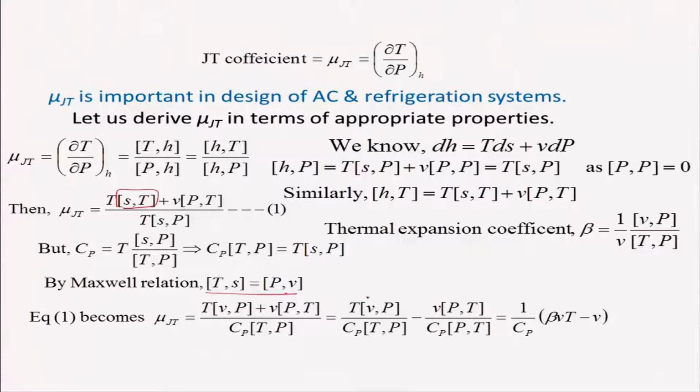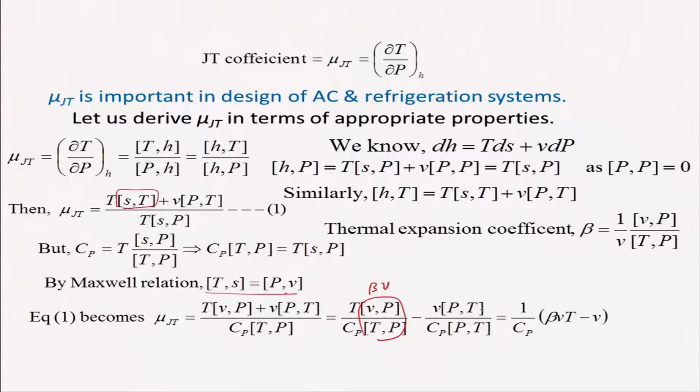So this expression becomes like this, and then Vp over Tp is nothing but the thermal expansion coefficient. So in place of this I can write beta V, right.